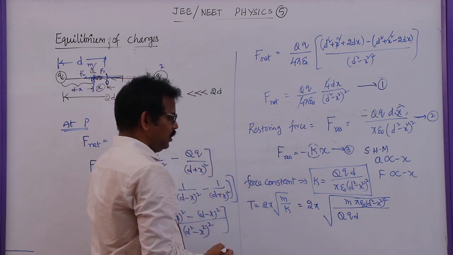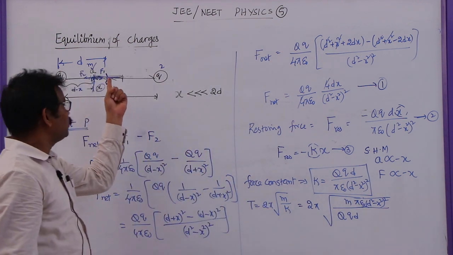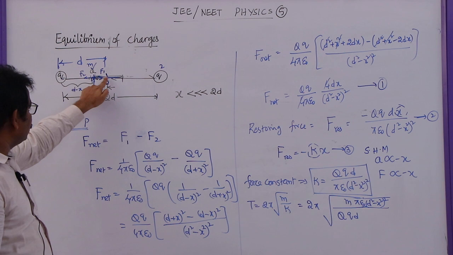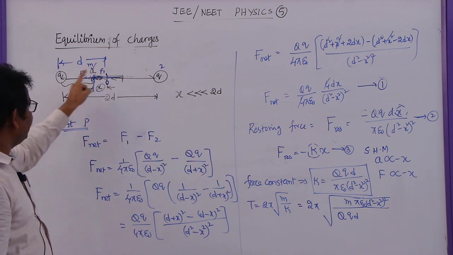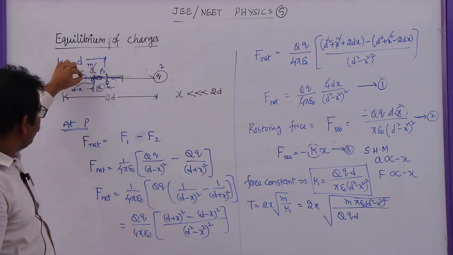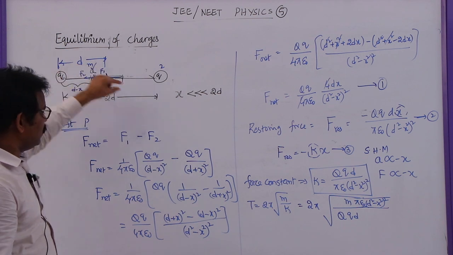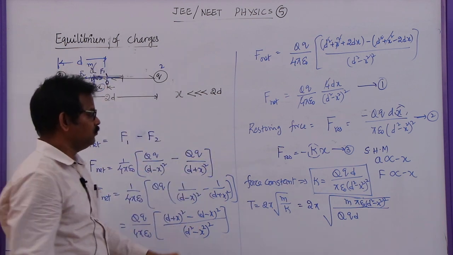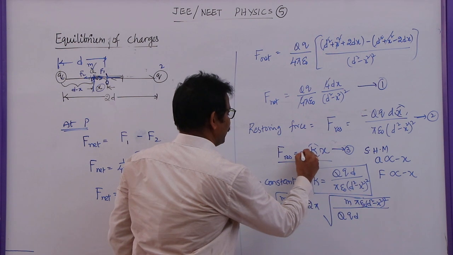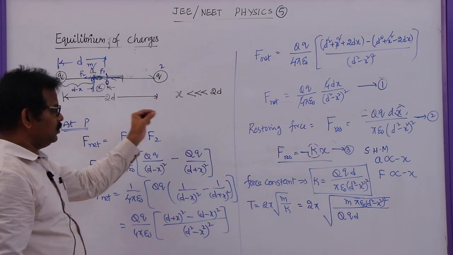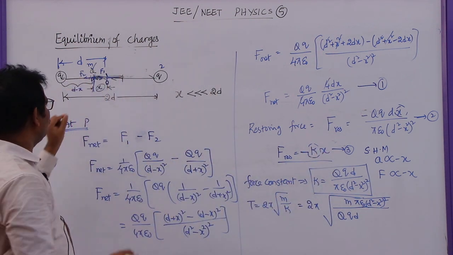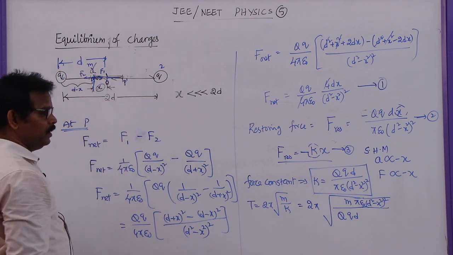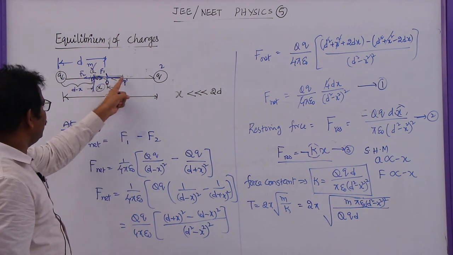So this is the time period of a particle executing simple harmonic motion when the charged particle is moved along the line joining the two charges. If you move it, it will oscillate, and this is a simple harmonic motion. Why? Because we proved it, F is equal to minus of kx. That's why this particle will execute a simple harmonic motion between this P and P dash. These are the 2 points, P and P dash.